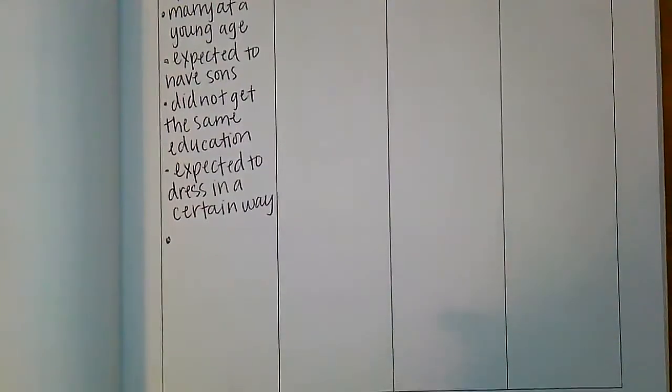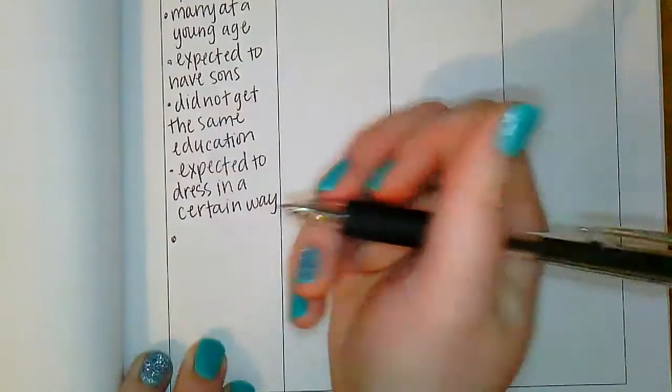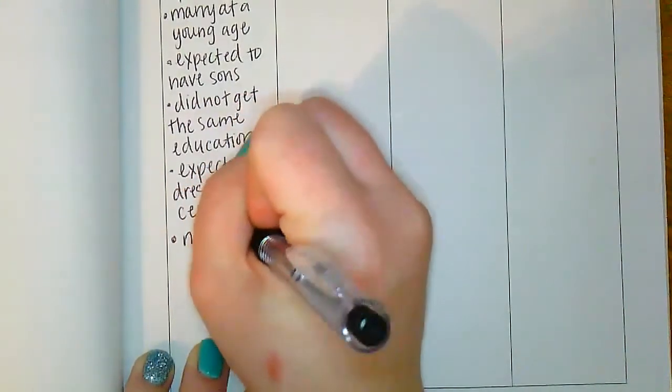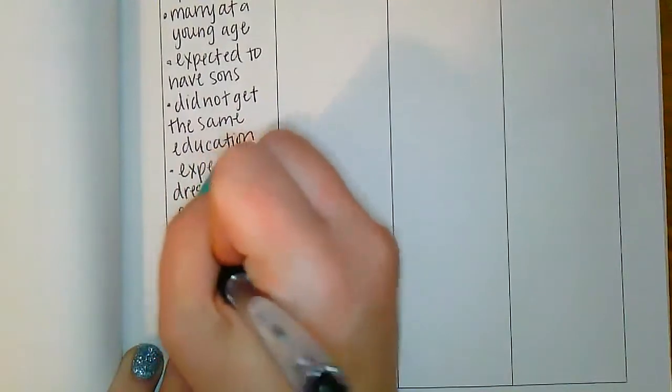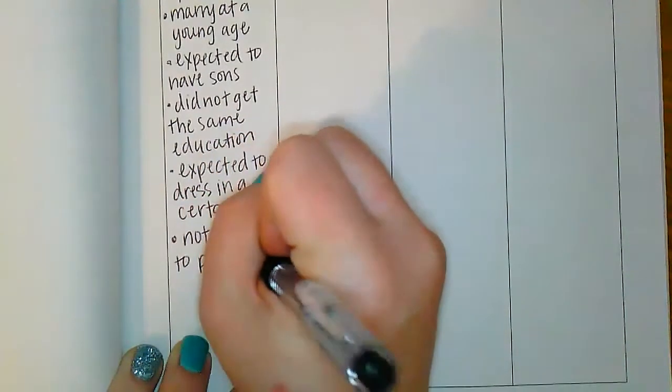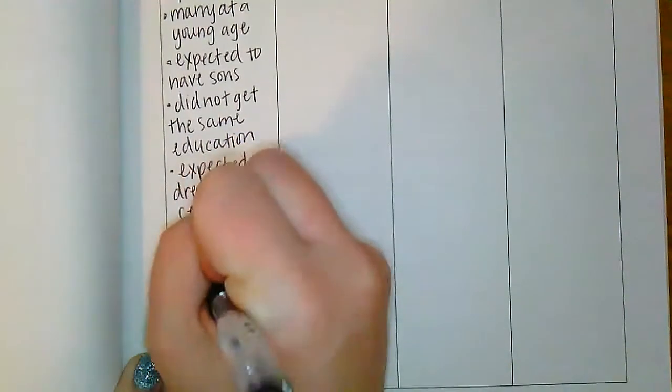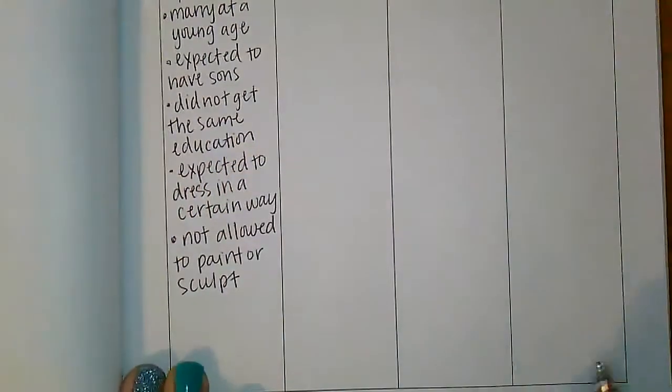And then the last thing I'm going to write down, they weren't allowed to do the same things as men. In that case, I mean things like painting or sculpting. The reason for that is because during this time, they assumed that that was just the job of men. They didn't really think that women were able to do the same artwork or things like that.